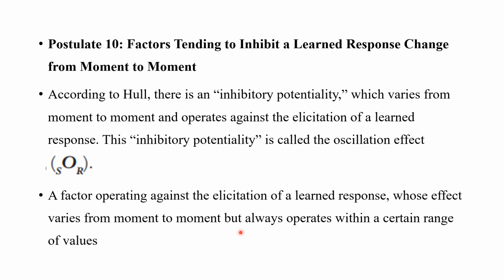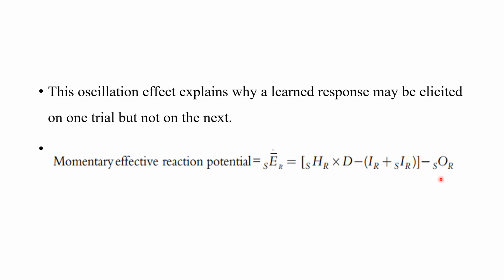And he called it what? The inhibitory potentiality, and he gave the symbol SOR. And he also added that to the whole equation, that is the momentary effective reaction potential. At a moment, the likelihood of the learned response happening depends upon how many factors? On the habit strength, the drive, the reactive inhibition, the conditioned inhibition, and also on the oscillation effect. So the oscillation effect explains why a learned response may be elicited on one trial but not on the next trial.